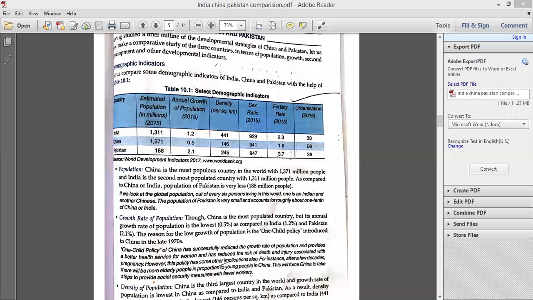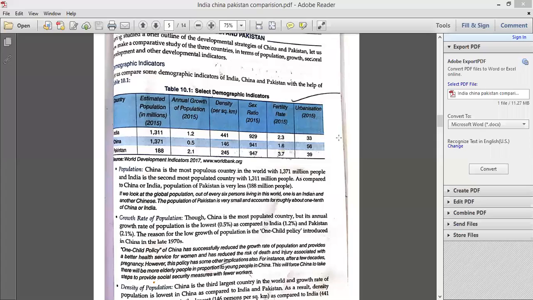1000 men में कितनी women वहां पर हैं? Due to preference of son, in all these three countries it is observed that sex ratio is less. So sex ratio is the lowest in India with 929 females per 1000 males. In China and Pakistan, it is 941 and 947.